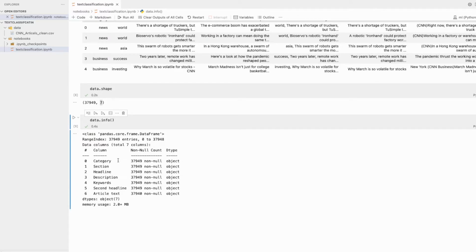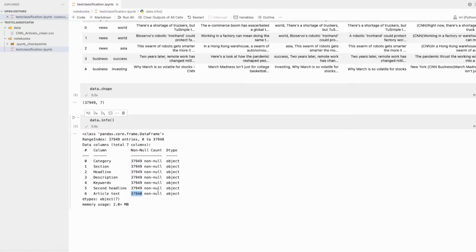Okay, as you can clearly see here, it shows how many entries we have, ranging from 0 to that index. Then we have these features, and all are approximately the same, but in the last one we can see that 9 entries are missing.